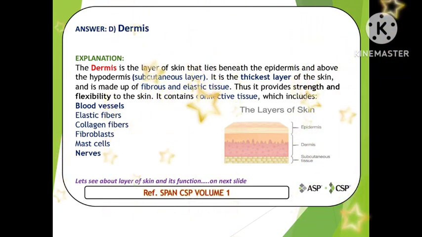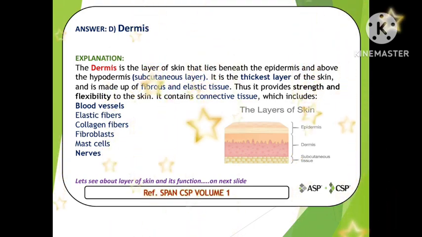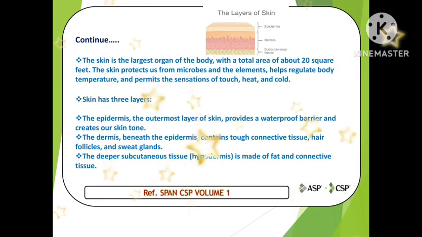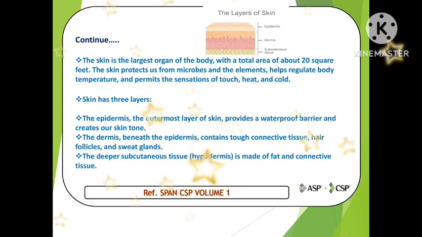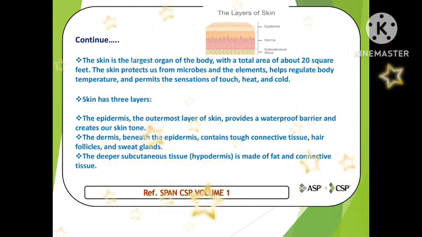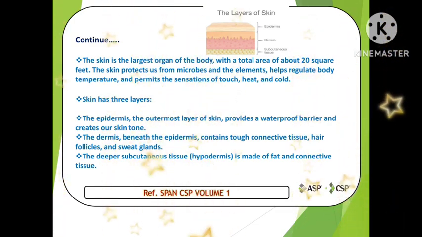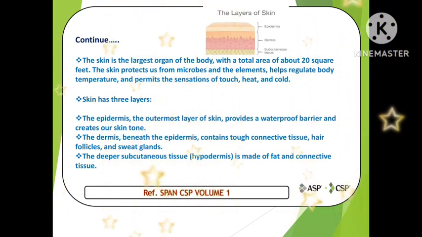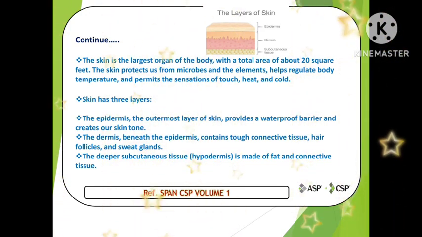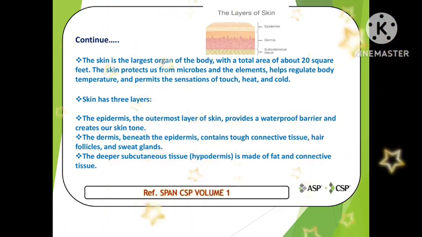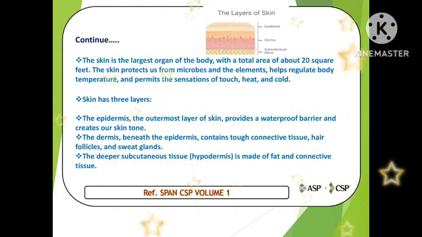So friends, first we will understand about the skin. Skin is the largest organ of the body. Okay, this is also one of the main points. It is the largest organ of the body with a total area of about 20 square feet. Skin protects us from microbes and the elements, helps regulate body temperature, and permits the sensation of touch, heat and cold. Skin has 3 layers.